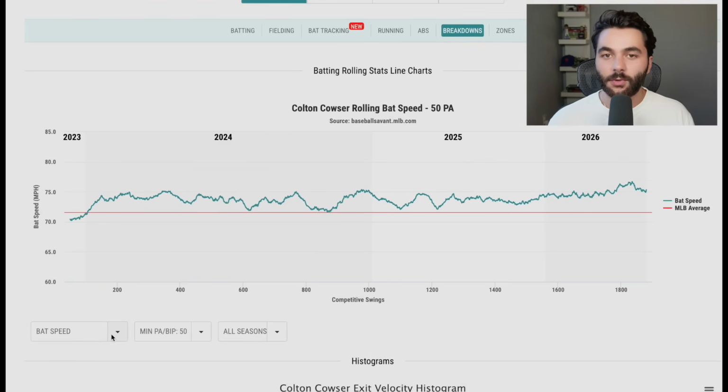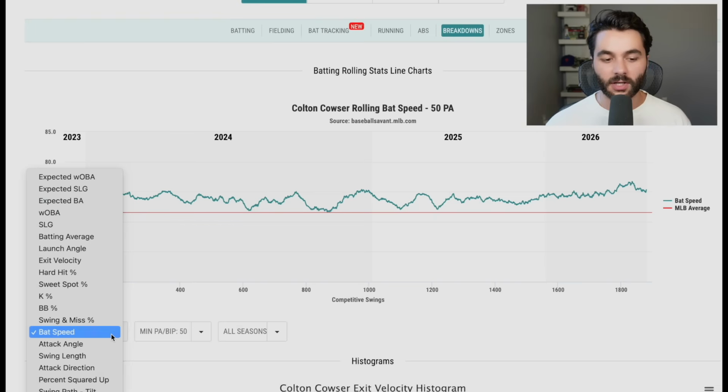Sometimes in the small sample, bat speed trending up is similar to the case of Royce Lewis. That's more narrative, because a guy like Royce Lewis, always injured, can tell us a guy is healthy. Swing hard is good for that. But also sometimes in the small sample, it can tell us that players are getting into more advantageous counts more consistently, especially a guy like Cowser who struggled being behind in the count for seemingly his entire career. Just swinging a faster bat in a smaller sample could tell us that he's intentionally choosing to swing harder because he has more opportunities to do so. But again, that's more narrative based. We're going to have to dig deeper to find stuff like that.